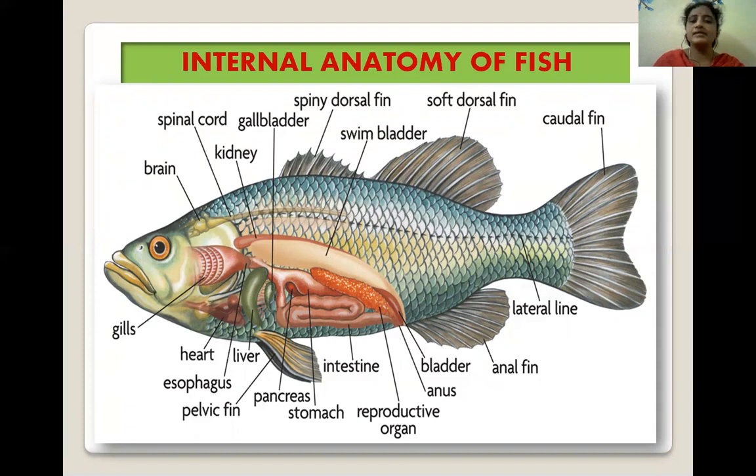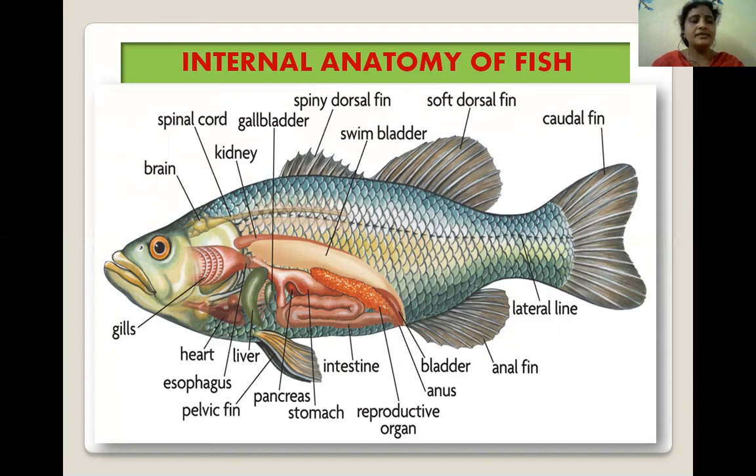The swim bladder is a hollow gas-filled balance organ that allows a fish to conserve energy by maintaining neutral buoyancy in water. The heart has two chambers. There is no nucleus in RBC. 4 to 5 pairs of gills are present in the respiratory system. Next, pronephric or mesonephric kidneys are present in the excretory system. Fertilization may be internal or external.